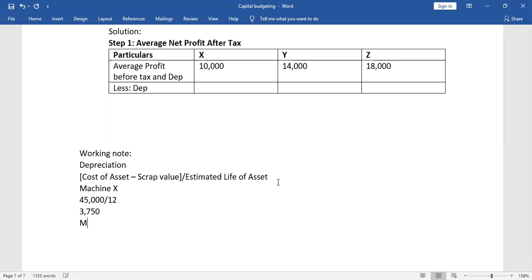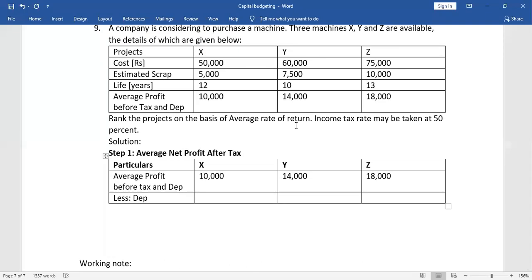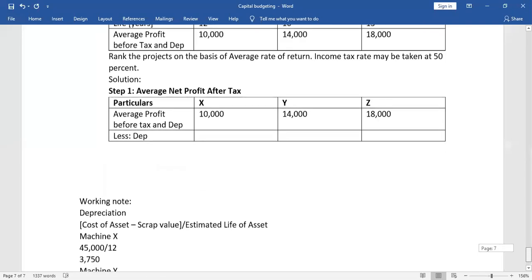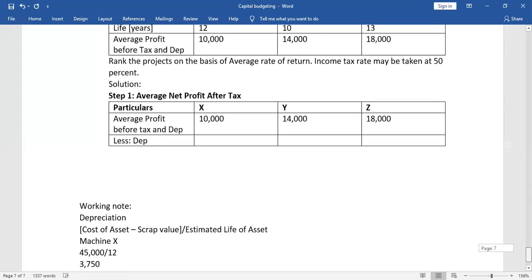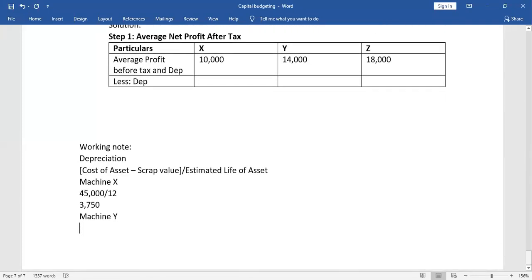So now we will find out for machine Y. And machine Y cost how much? Let us see. Machine Y cost 60,000 and the estimated scrap is 7,500. So cost of asset minus scrap value: 60,000 minus 7,500 will be 52,500, correct?